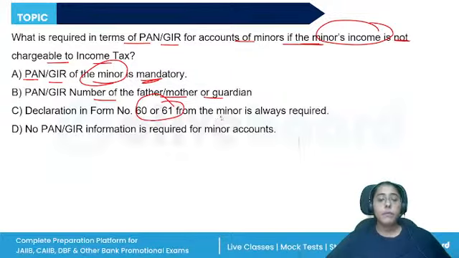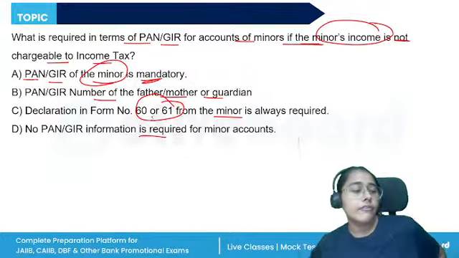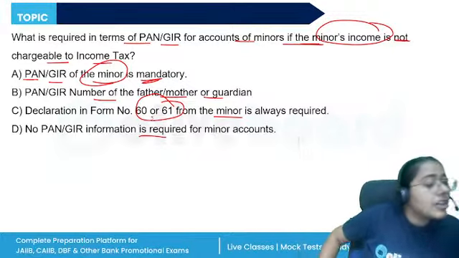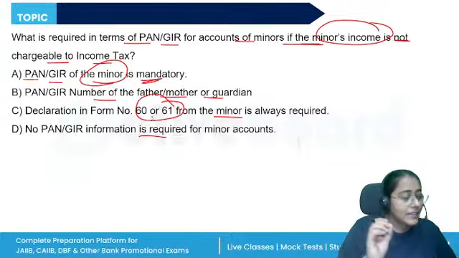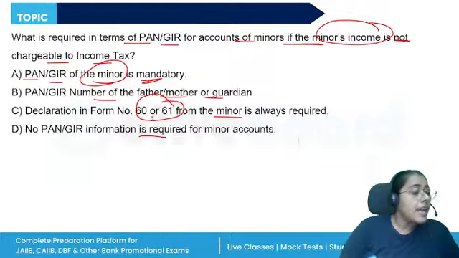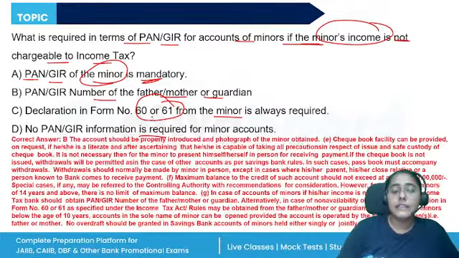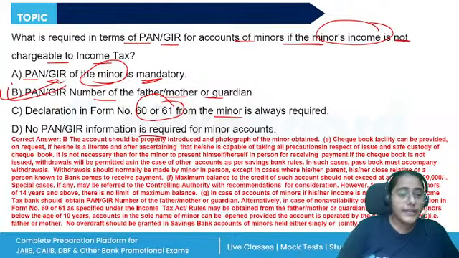Declaration form number 60/61 from the minor is always required. See, if their income is chargeable to income tax, then the minor's PAN card will be taken. If not, then the parent, father, mother, guardian, their PAN number will be required. All right.